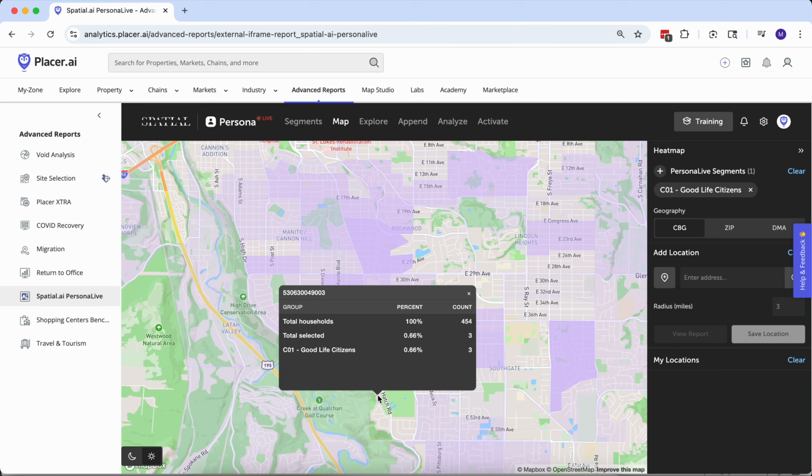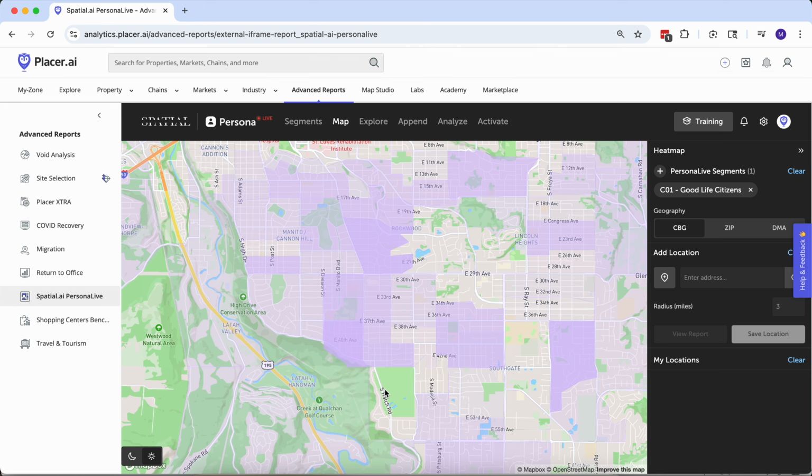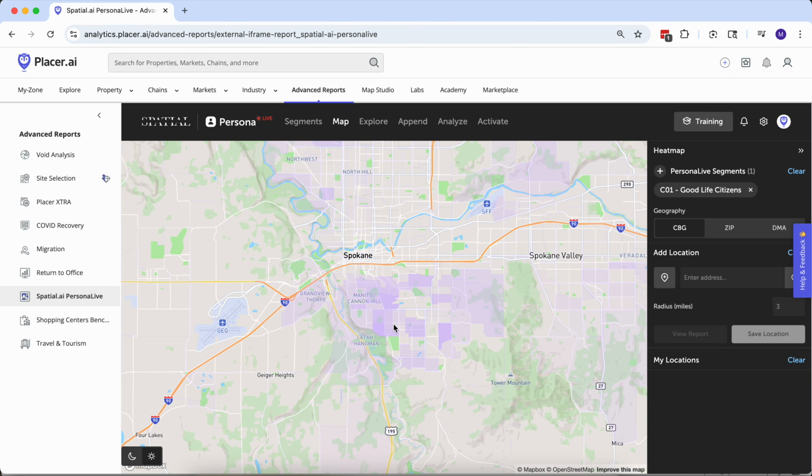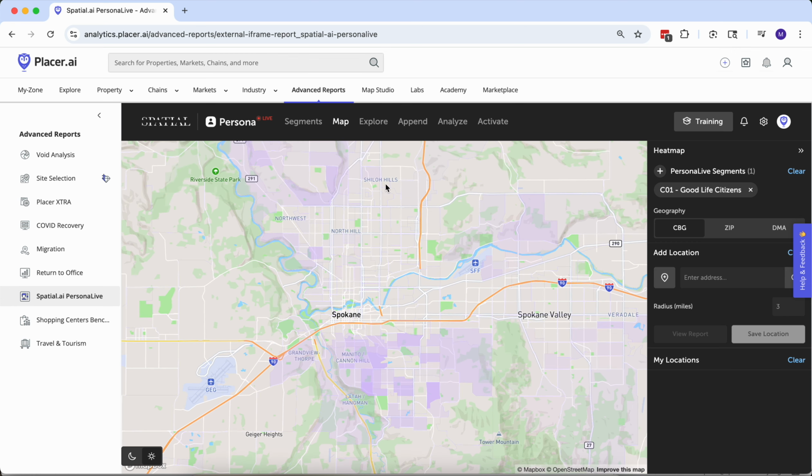Completely different set of household types located right there. So if you're trying to market to good life citizens and you're spending any time or money on marketing efforts in that area, it's just money wasted, not going to get you where you need to go. Other fine folks live there, but just not your C1s. So that gets used a ton for site location questions, as well as marketing efforts. Where do you spend your marketing dollars? That can really help address those topics.